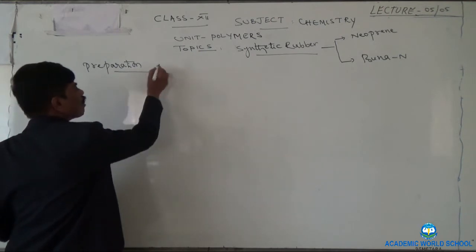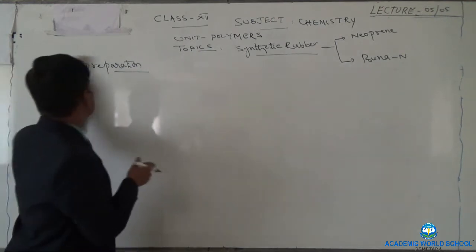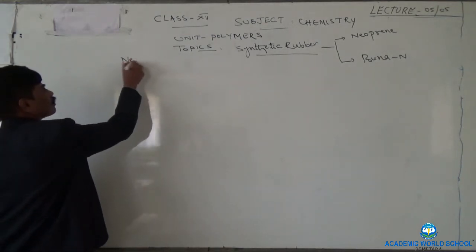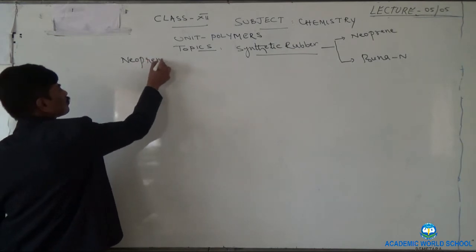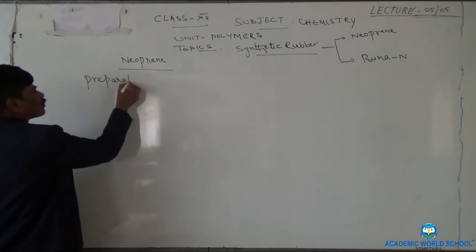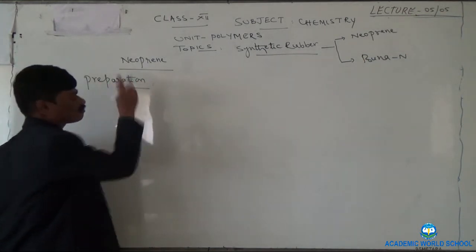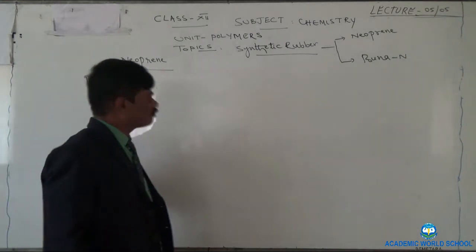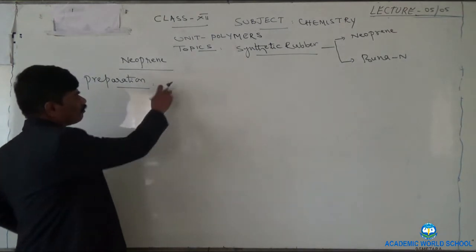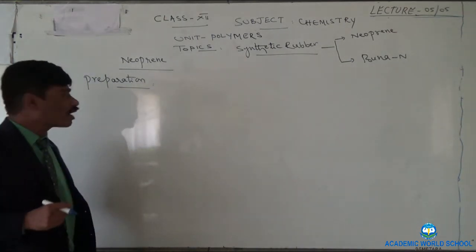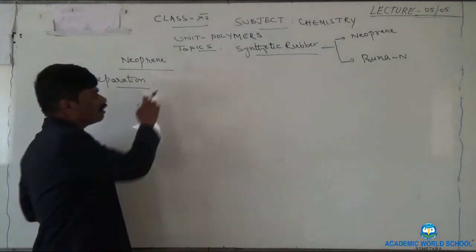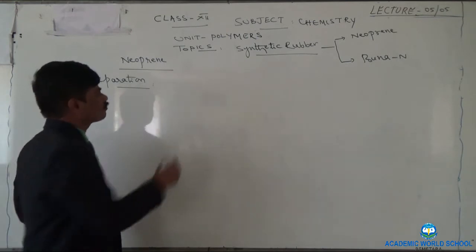First, preparation of neoprene. First let us see the chemistry of neoprene. How is neoprene made? Let us see. The monomer or the micromolecule that is used in neoprene is chloroprene.